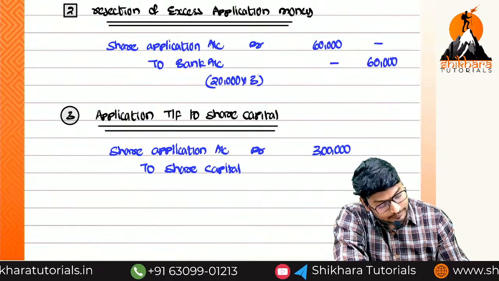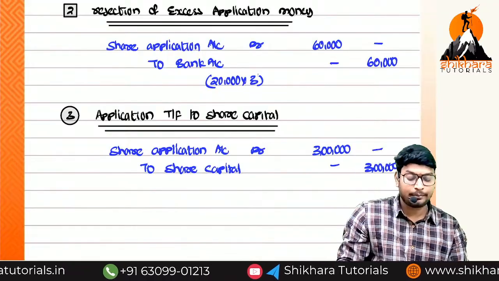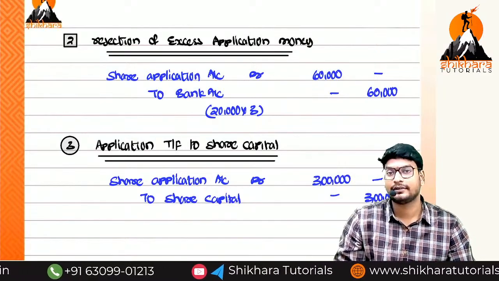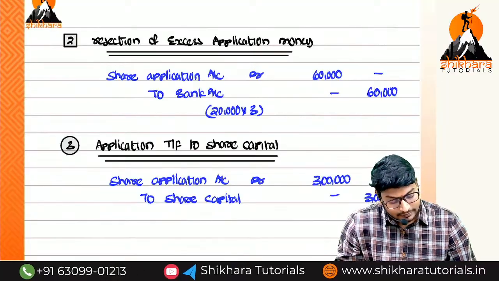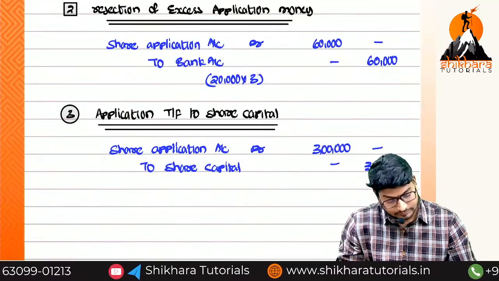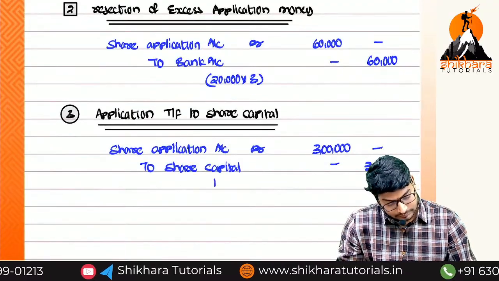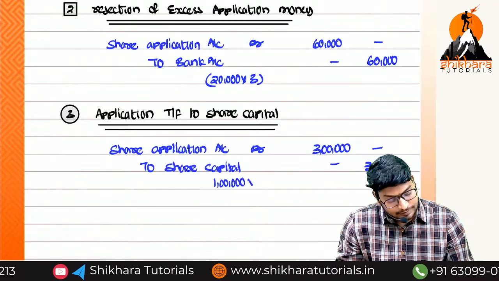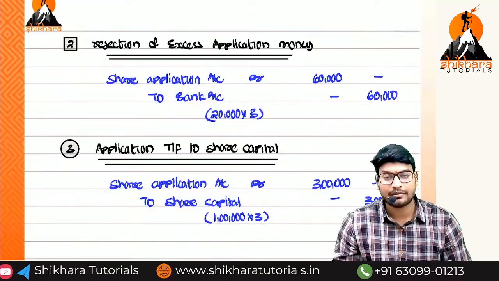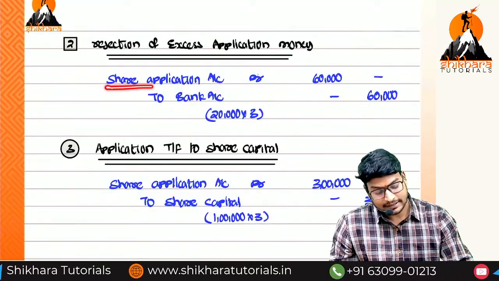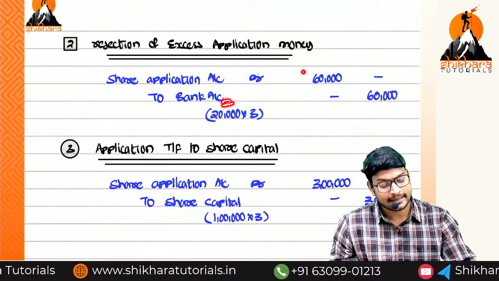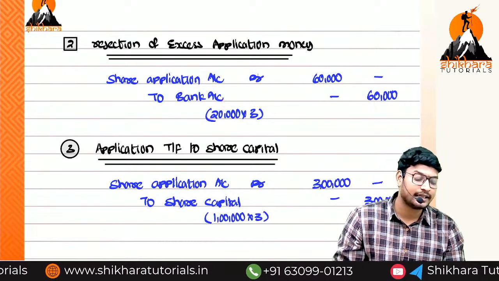and 3 lakhs. If you want, you can write the combined entry for 2 and 3. So what is the calculation here, ma? 1 lakh into how much, ma? 3 rupees. How can we write the combined entry, ma? Can you say? Share application account debit how much? 3,60,000, to bank account 60,000, to share capital account 3 lakhs.